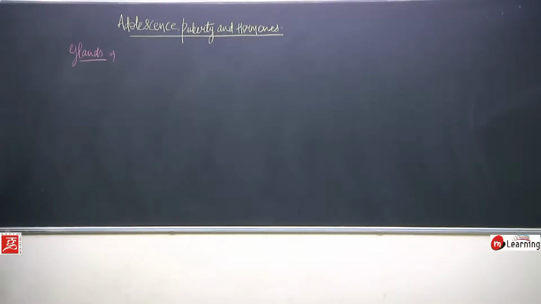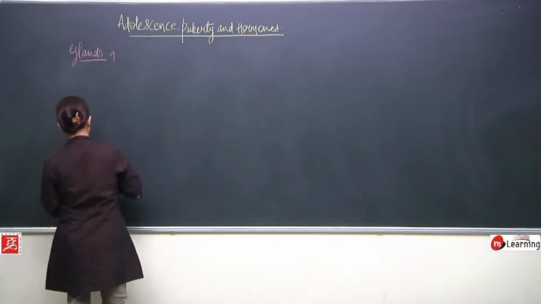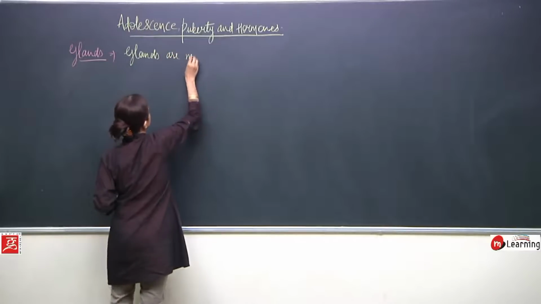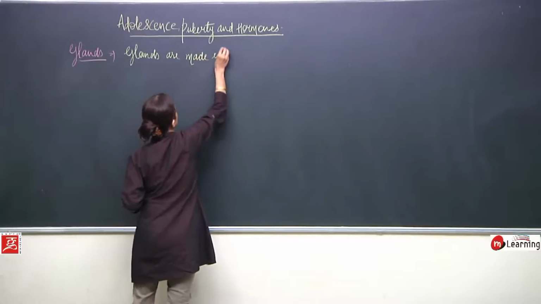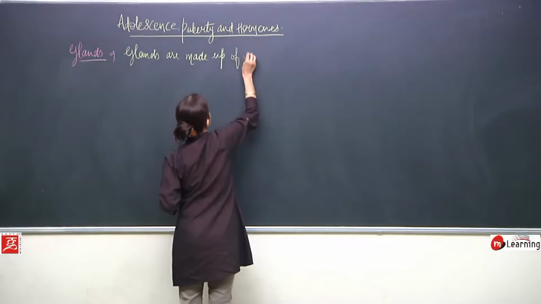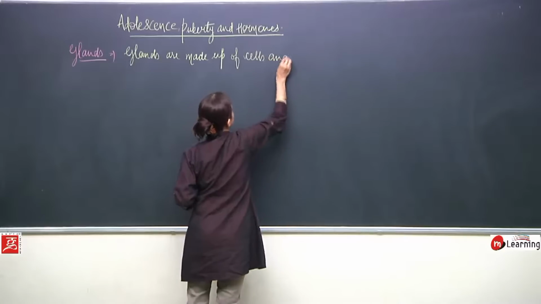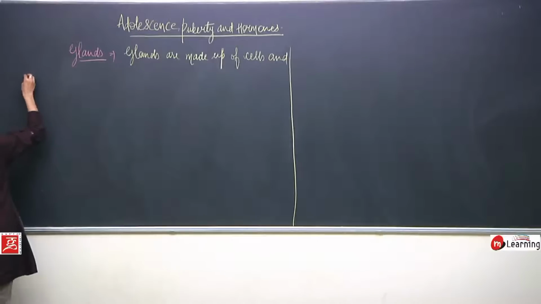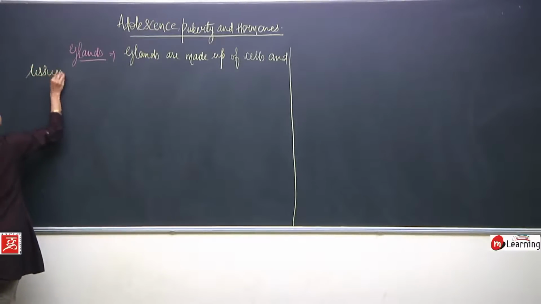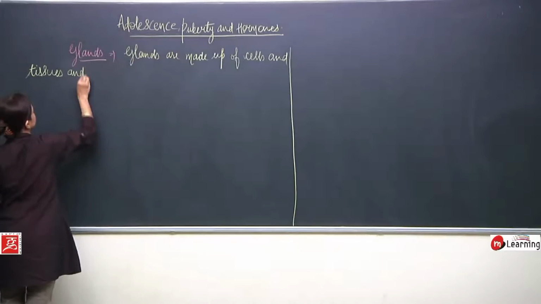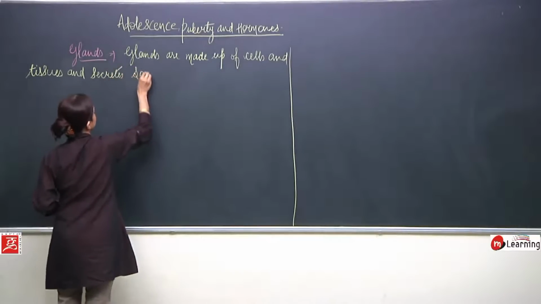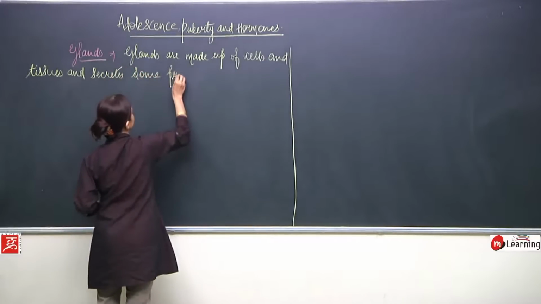So let me write this: glands are made up of cells and tissues and secrete some products.